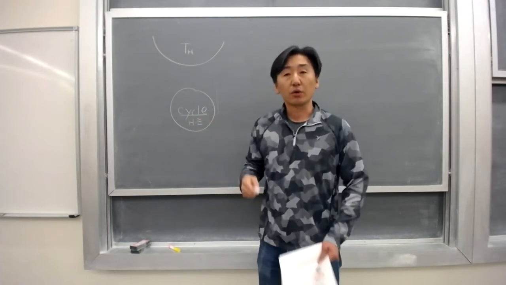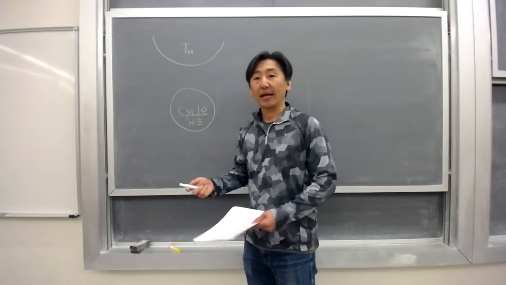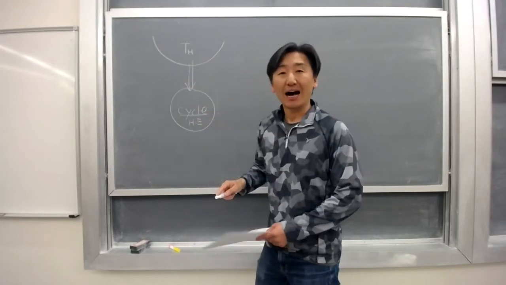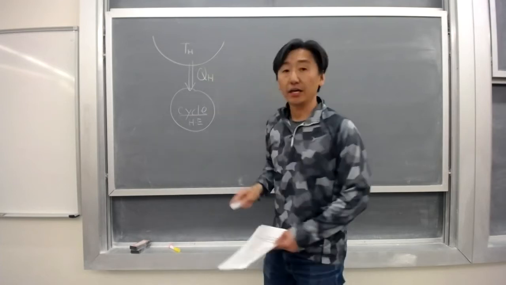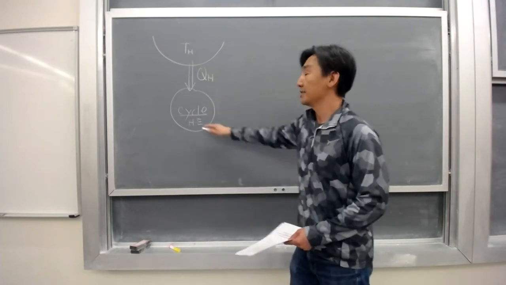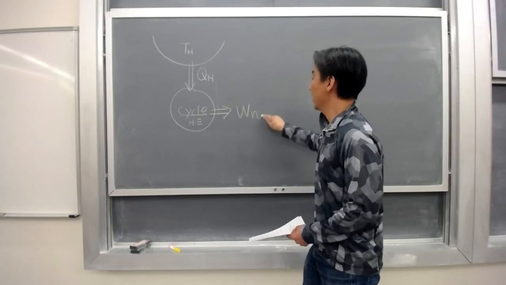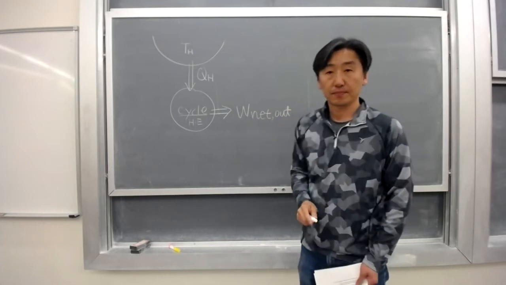Now, we want to have a 100% efficiency heat engine, meaning that we have heat input QH from a high temperature heat source. Then this heat engine gives us a certain net work out.